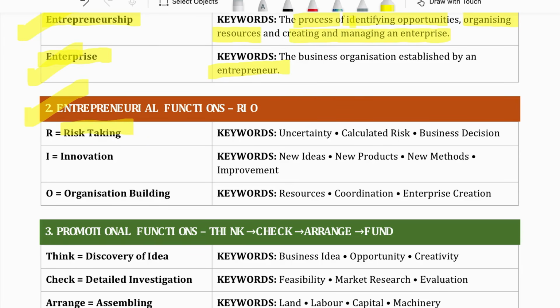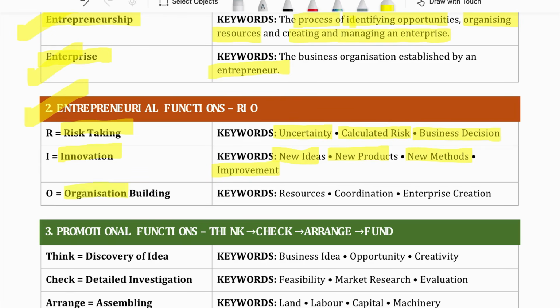In risk taking, in the explanation you will write down, every entrepreneur faces uncertainty. Uncertainty means unsureness. We are not sure whatever I am doing, what will be its result. So every entrepreneur works in uncertainty. He faces the calculated risk and then he takes the decision by taking care of that risk factor. Second entrepreneurial function is innovation. Every entrepreneur develops new ideas, new products, new methods and or does some improvement in the already existing product.